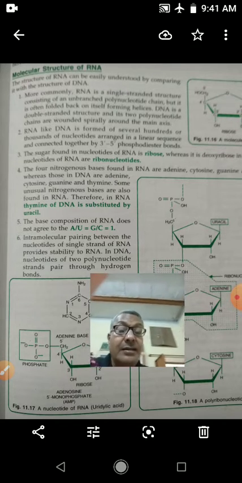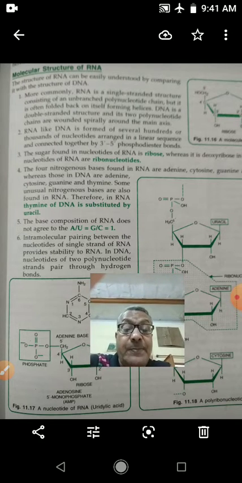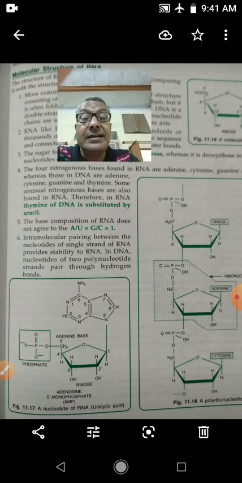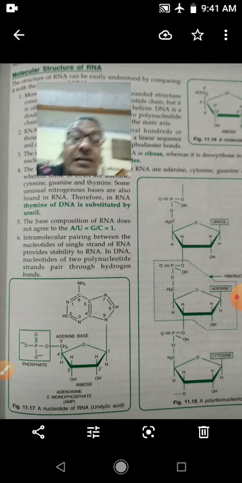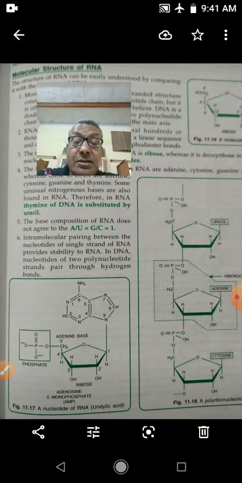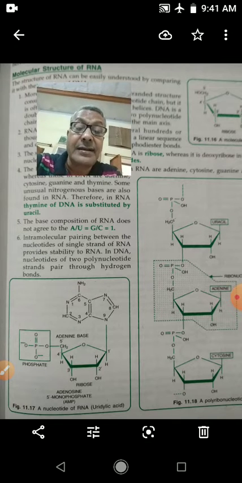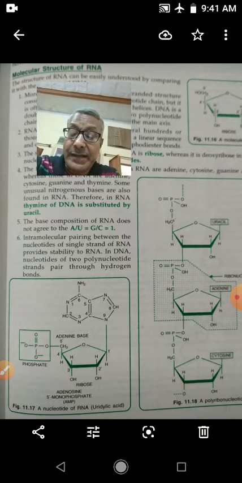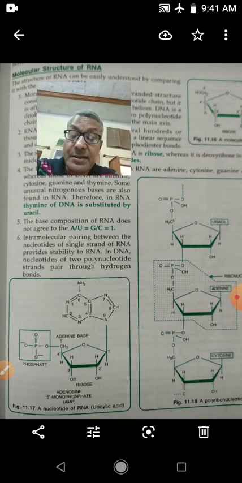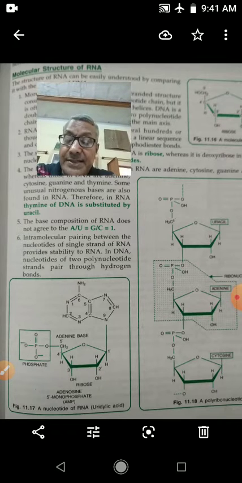In the DNA, the nitrogenous base thymine is found, but here in the RNA it is uracil. So the four nitrogenous bases of RNA are adenine, guanine, cytosine and uracil. At the place of thymine, here is uracil.